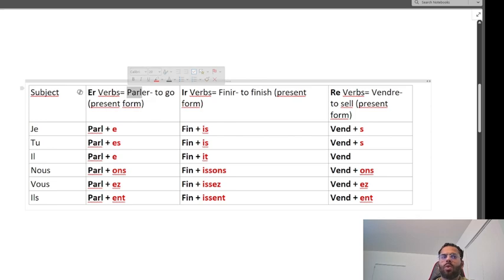Since these are er verbs, I will just add e when I conjugate the verb with je. Je parle. But keep in mind that I am not pronouncing the ending e, but I have to write it. Same thing with tu, I say tu parles.